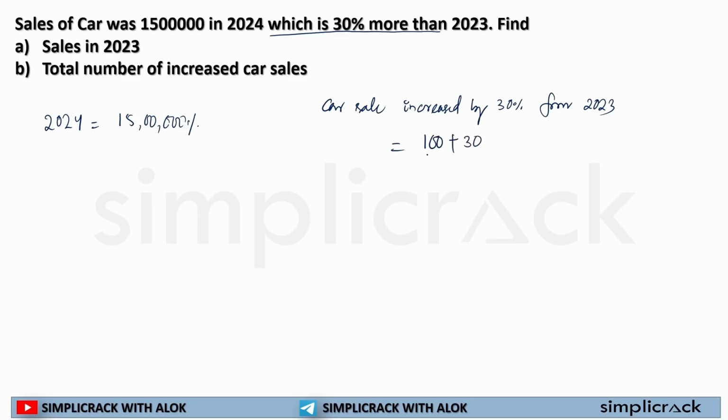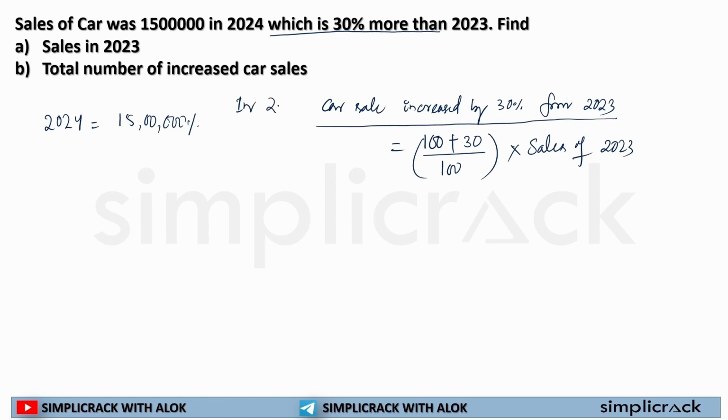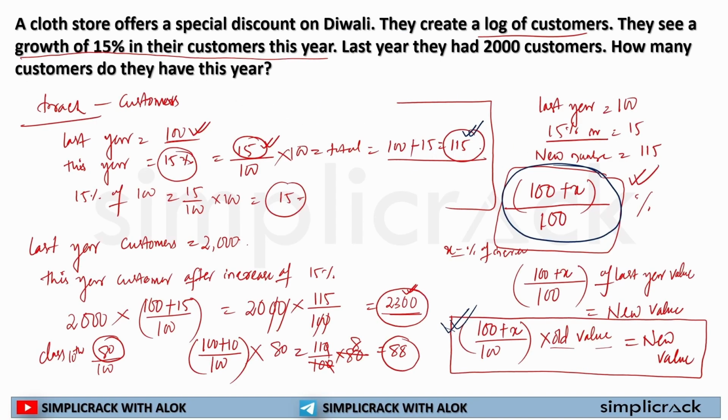that is 30 divided by 100 into total value of sales of 2023. So if car sales increased by 30% from 2023, I can write it this way because this is how my new value is coming: 100 plus x divided by 100 into old value is equal to new value.